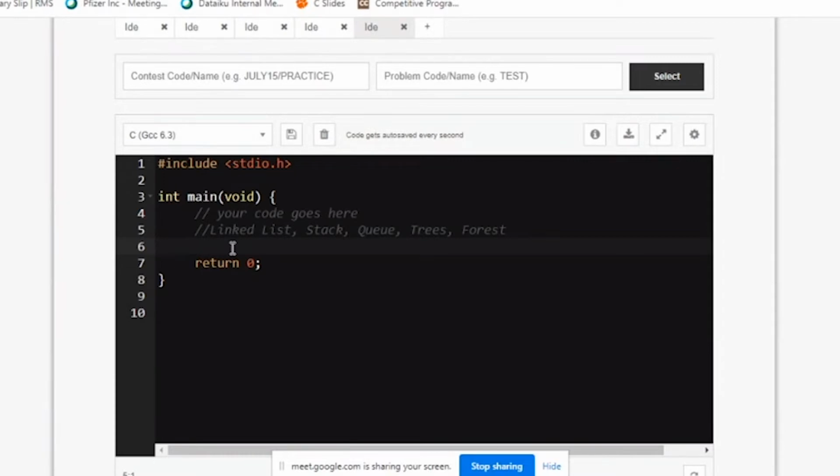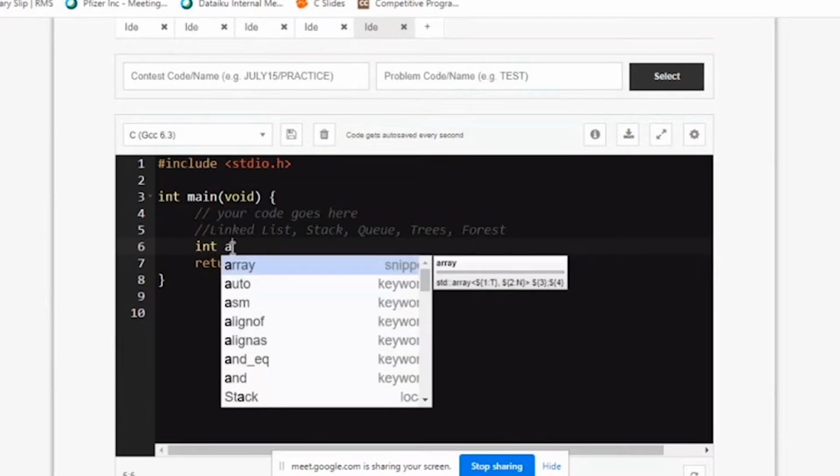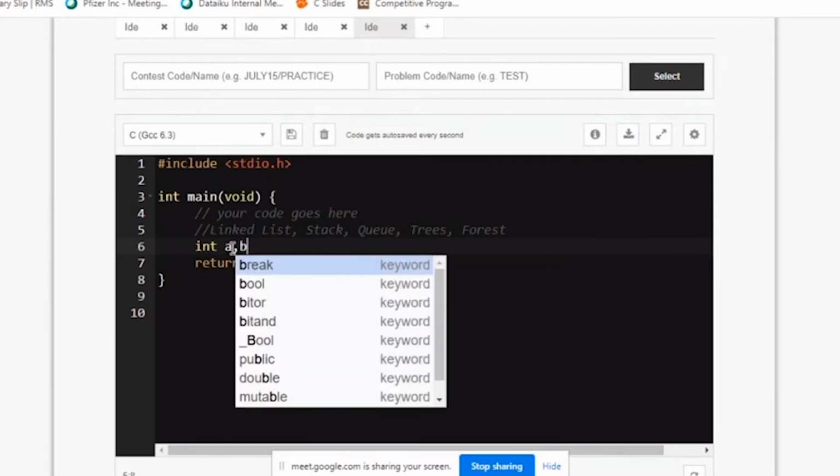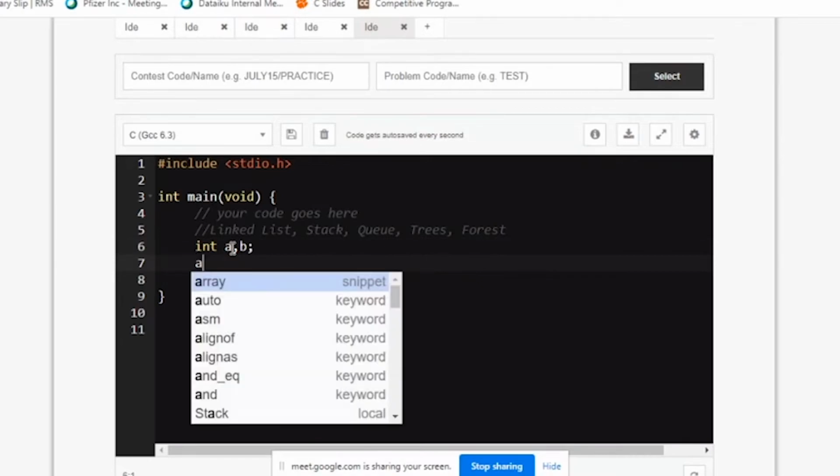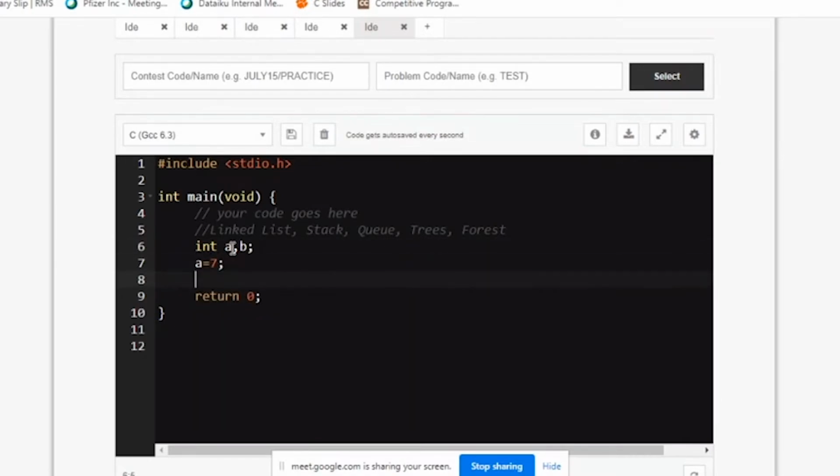As you know, a function is just a procedure to do a piece of task for you. For example, consider I have a problem of adding two numbers. So how do I do it? I want two numbers, so I'll have A and B, and I'll make A equal to 7 and B equal to 2.